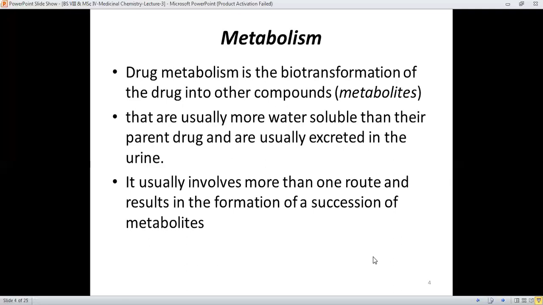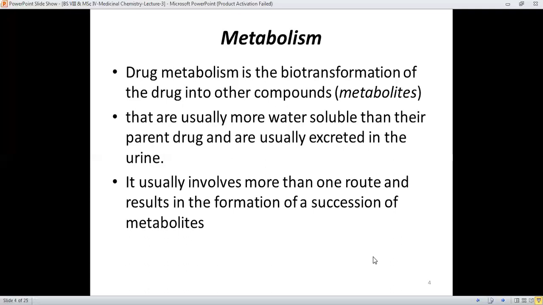And it usually involves more than one route, and it results in the formation of a succession of metabolites. It means that during metabolism, it's not necessary that the drug will undergo only one route or one pattern to break some bonds or remove some groups, but it results in the formation of a succession of metabolites.